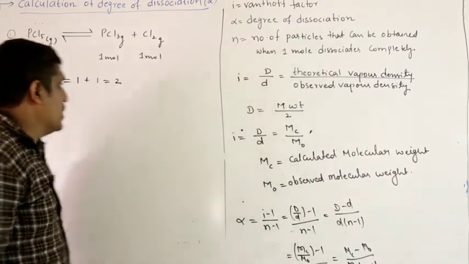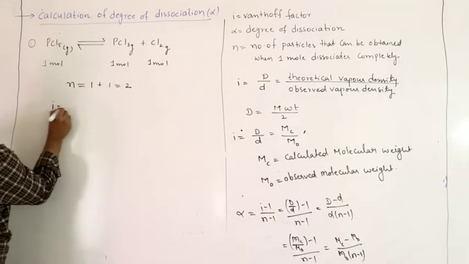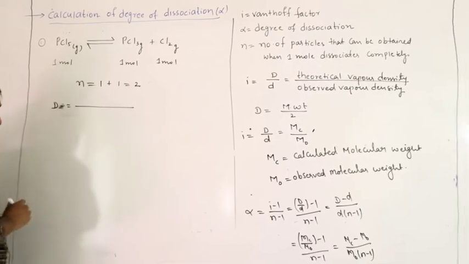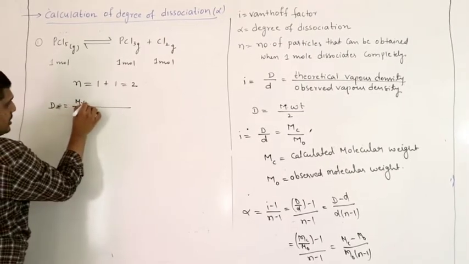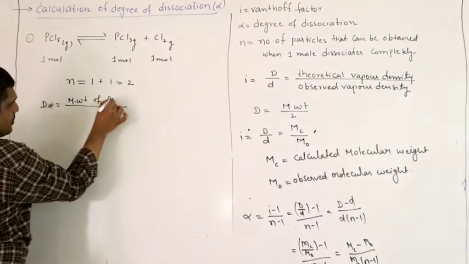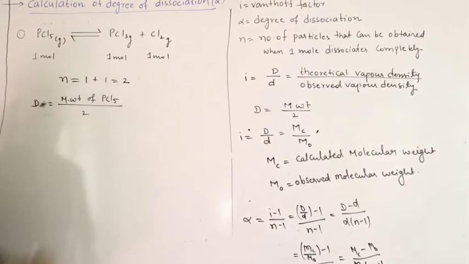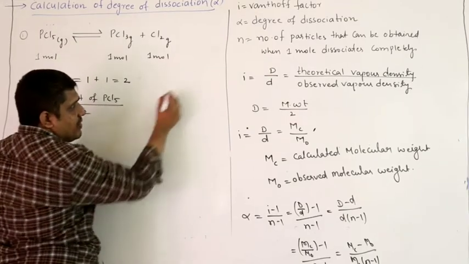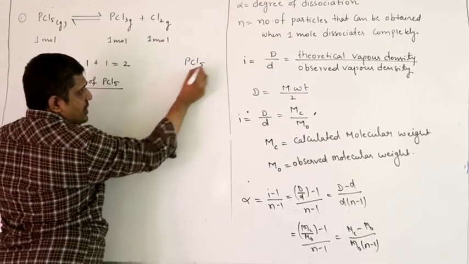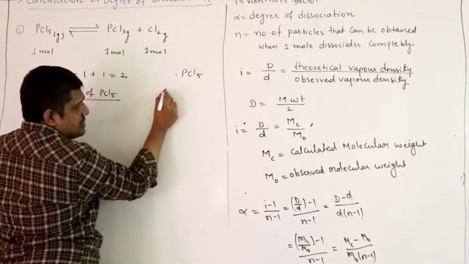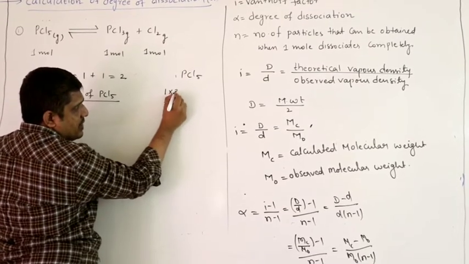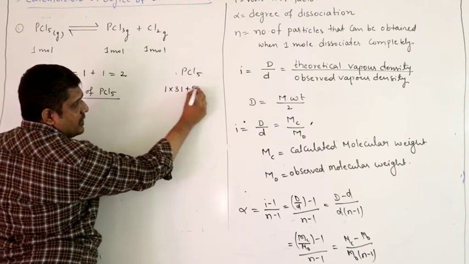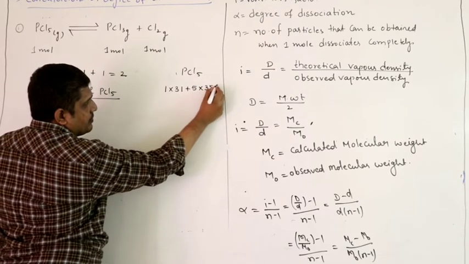Now let us see the i value. Capital D, the theoretical vapor density, is the molecular weight of PCl5 by 2. What is the molecular weight of PCl5? Sum of the atomic weights. The atomic weight of phosphorus is 31, one phosphorus, 1 into 31. How many chlorine atoms? 5. Atomic weight of chlorine is 35.5.